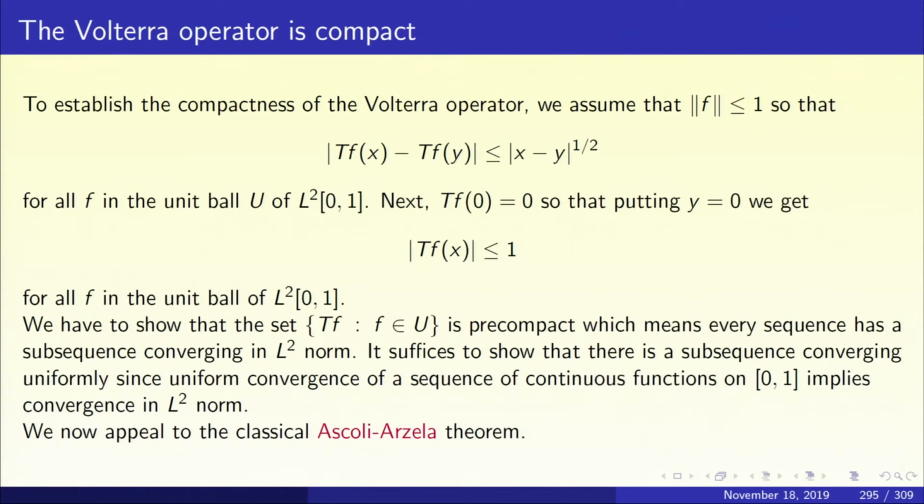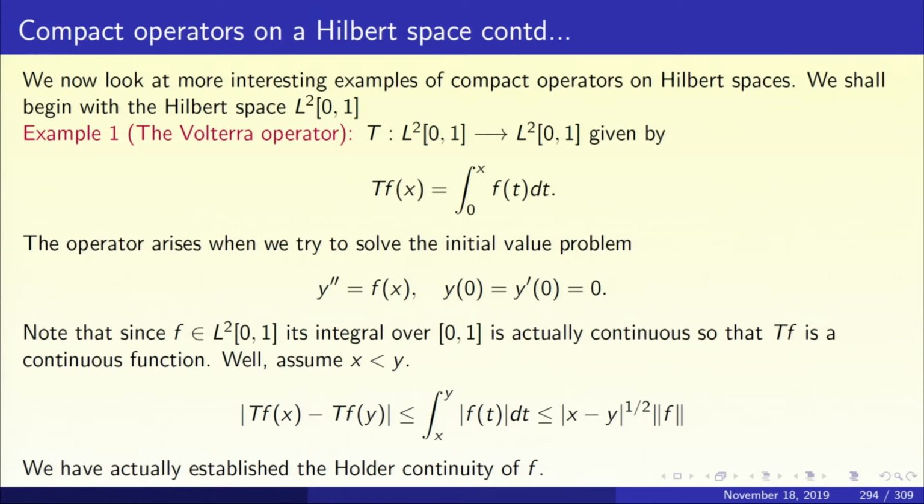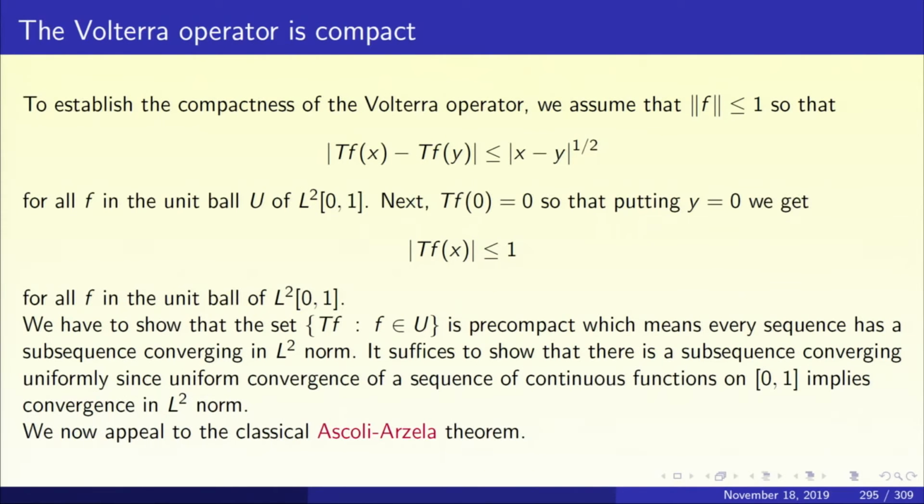Next, Tf of 0 is 0. Why is Tf of 0 equal to 0? Simply put x equal to 0 in this integral, and you get 0. So, Tf of 0 is 0. So, when you put y equal to 0, you get mod Tfx is less than or equal to 1.